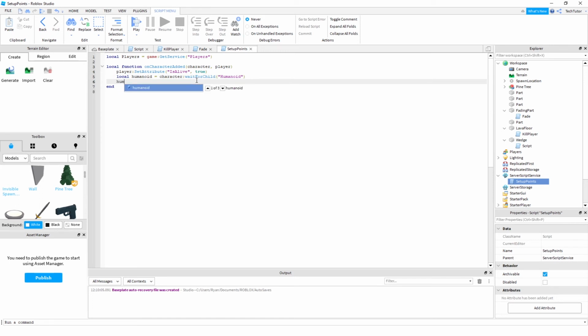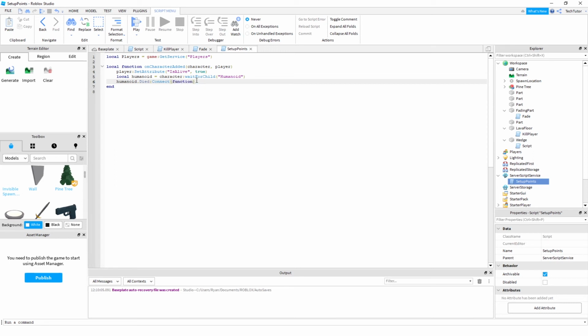And now you're going to also connect a function to the died property. So the connect function, this is how we're going to know if they've died so we can reset their points.